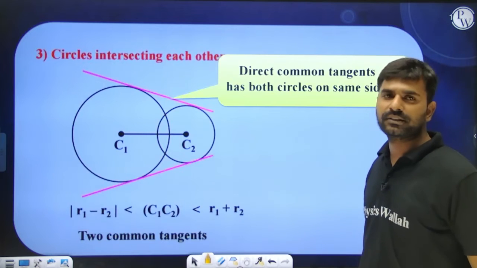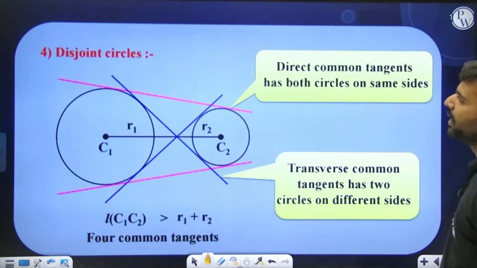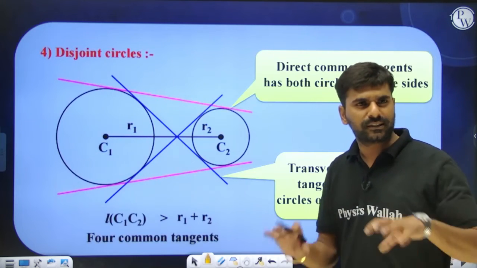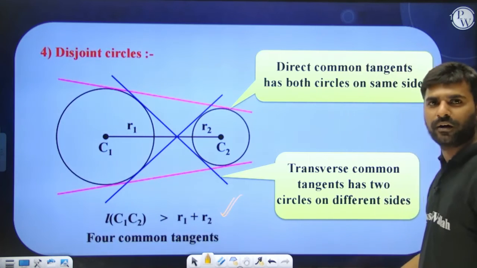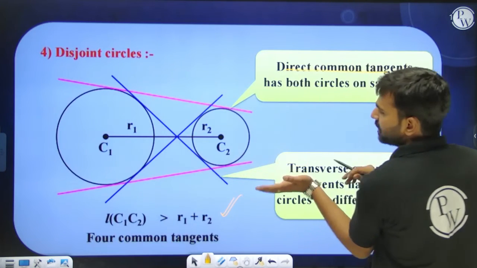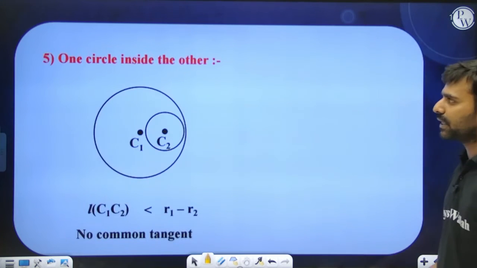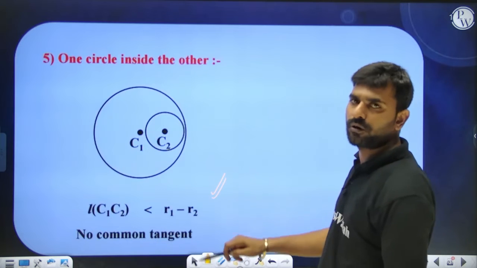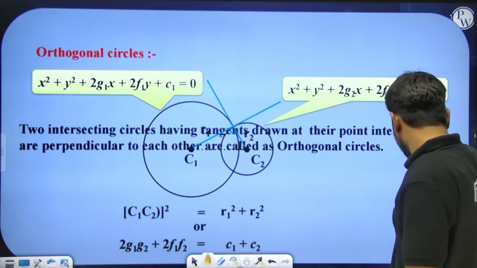Okay, if the two circles are intersecting each other, this was the condition. So here 2 common tangents are possible. Okay, and disjoint circles means the circles are not joined, or we can say that the circles are away from each other. So this was the condition. So over here 4 tangents are possible, out of which these external tangents are known as direct common tangents, whereas these internal tangents are known as transverse common tangents. Okay. Yes, one circle lying inside the other, this was the condition, and no common tangent was possible in this particular case. Alright, orthogonal circles. Now understand what orthogonal circles are.